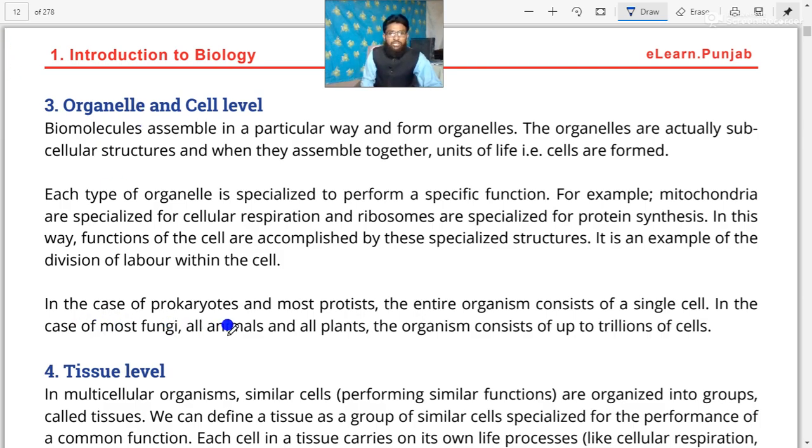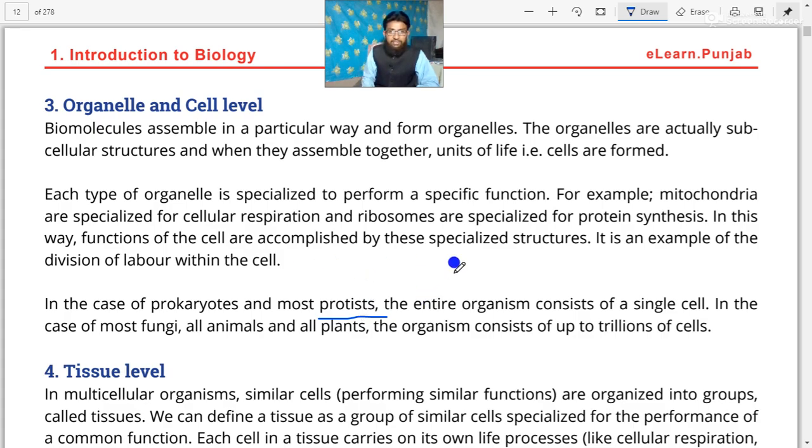In the case of prokaryotes and most protists, these protists are also microorganisms, the entire organism consists of a single cell. There are different organisms which are known as unicellular. Unicellular means that a single cell is the whole individual, the whole organism. So in prokaryotes and protists, the whole body of the organism is composed of just one cell.